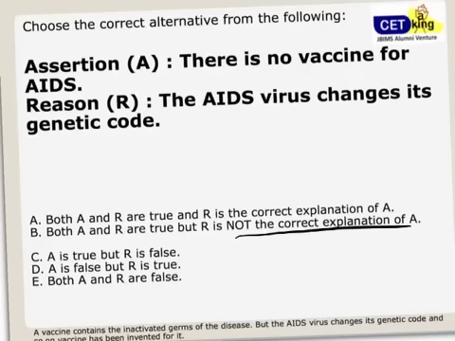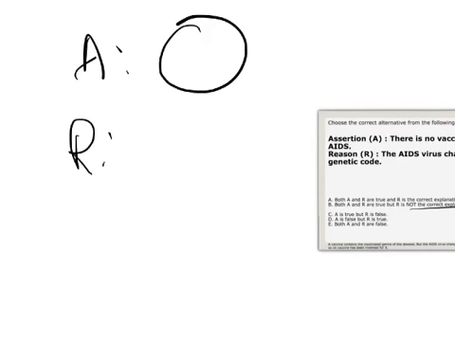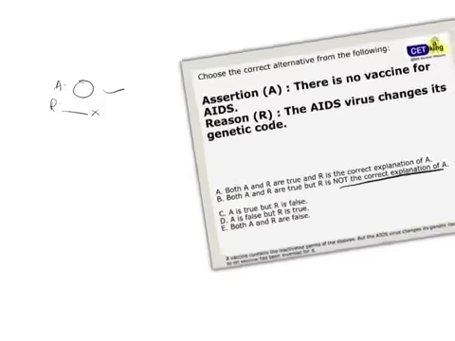ठीक है. For example, if I give you a statement, my assertion is that Earth revolves around the sun. Sorry, the rotate is on axis. Earth revolves around the sun. Is it a fact? Yes. उसका आपको रीजनिंग क्या मैंने दिया? It's because of the gravitational pull of moon. तो रॉन्ग हो गया. तो A is true, but this is wrong. ठीक है. So option will be C. चलेगा. The only thing you have to play along is the option का thing.